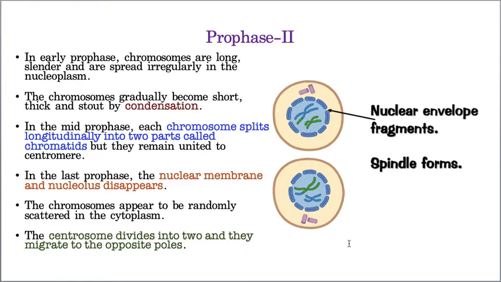The nuclear membrane disappears, the nucleolus disappears, and because of that the chromosomes get scattered throughout the cytoplasm of the cell, and the centrosomes start moving towards opposite poles. Now you tell me, what is the difference between mitosis and meiosis 2? See, exactly the same. That means meiosis 2 is exactly similar to mitosis only. I am giving a recap of mitosis in the name of meiosis 2.